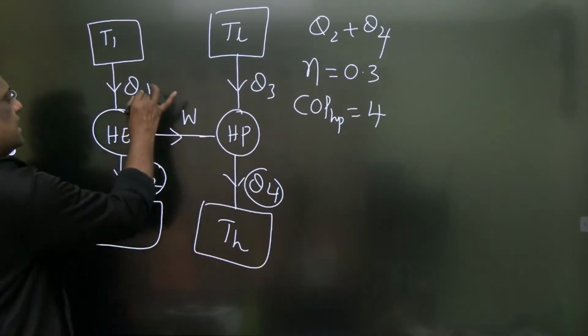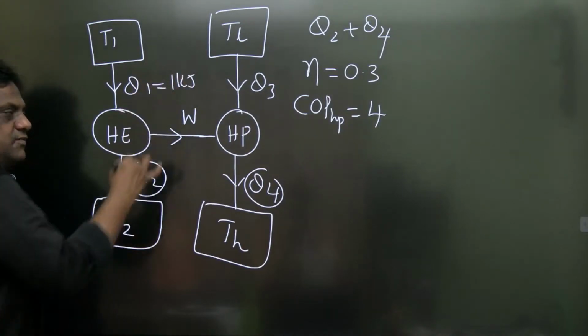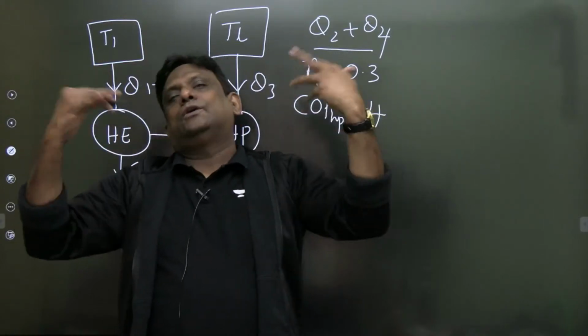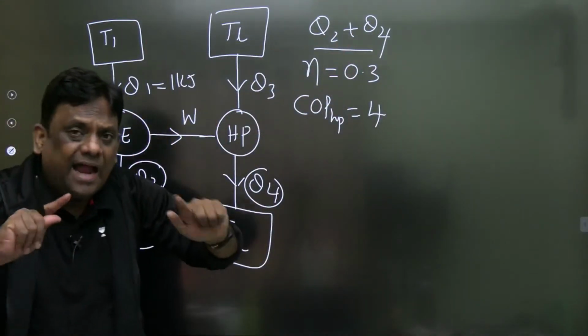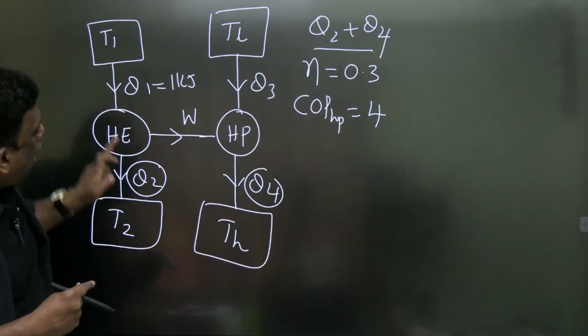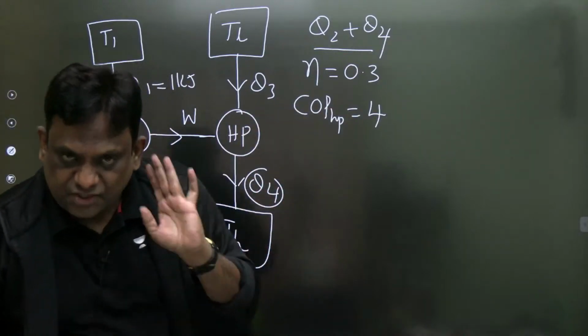For every 1 kilojoule of heat transferred to the engine, how much heat is transferred to the building? So that is Q2 plus Q4, the total heat transferred, and he is asking: for 1 kilojoule of heat supplied to the engine, how much total heat is supplied to the building? Is the question clear?